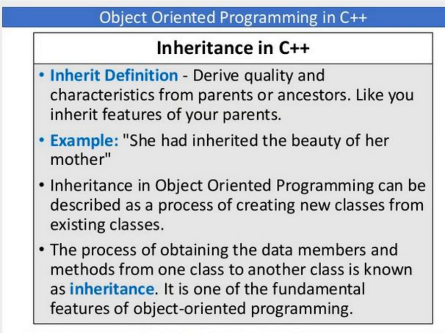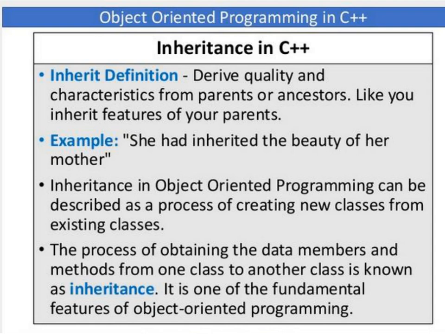Inheritance in C++. First we'll discuss the inherit definition. So what is inherit? Derive quality and characteristics from parents or ancestors. So inherit is nothing but extracting the quality, characteristics or some features from your parents or ancestors. Maybe you are inheriting some features of your parent. For example, she had inherited the beauty of her mother. So beauty is one feature or characteristic, one quality that has been inherited from your mother or father.